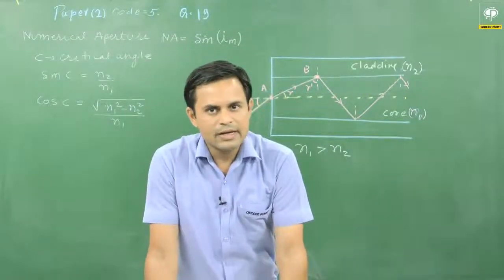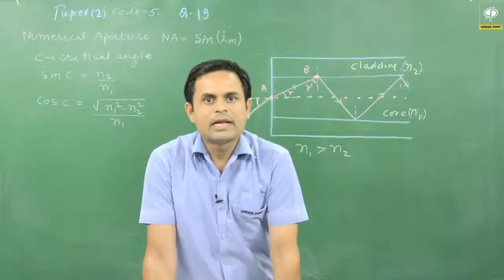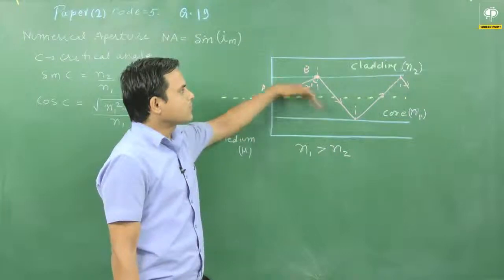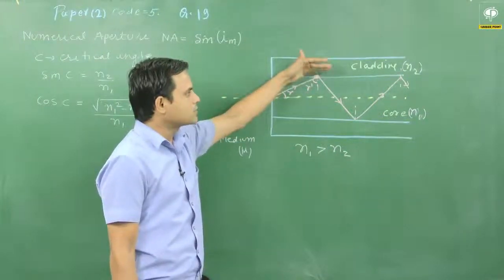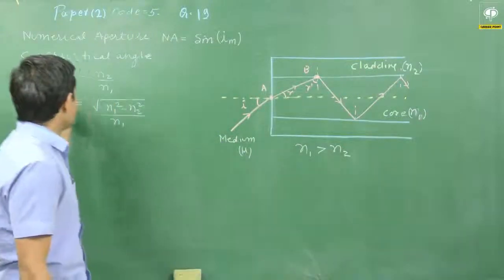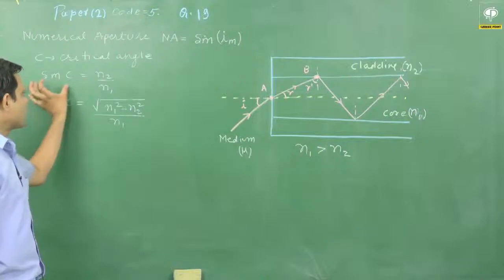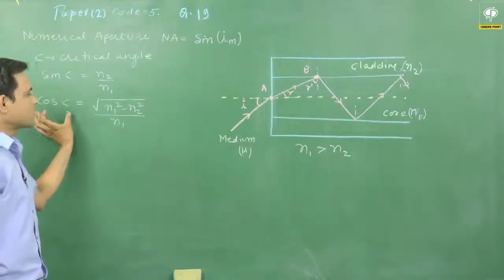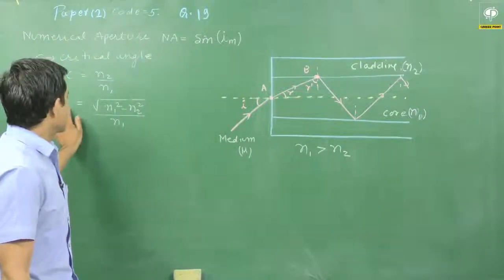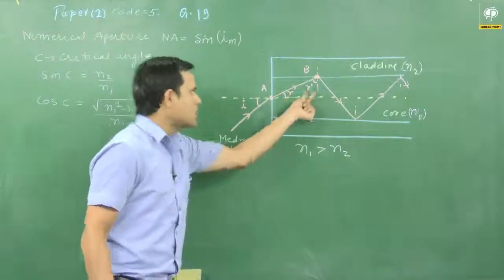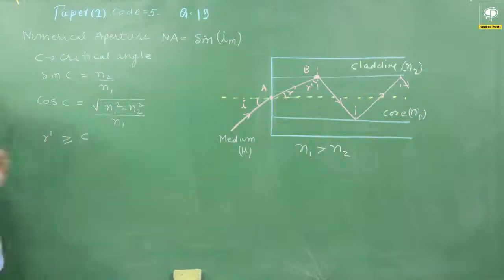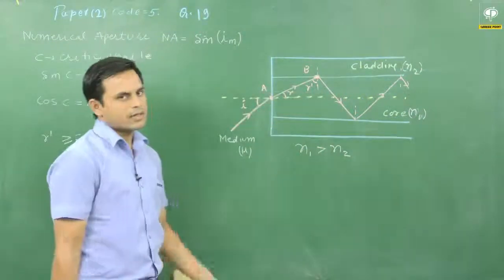The critical angle is the angle at which a light ray, when coming from the denser medium to the interface of the rarer medium, gets totally internally reflected. The value of sin C is N2 upon N1, and with the help of sin C we can get the value of cos C. Of course, this r dash has to be greater than the critical angle, then only total internal reflection can take place.